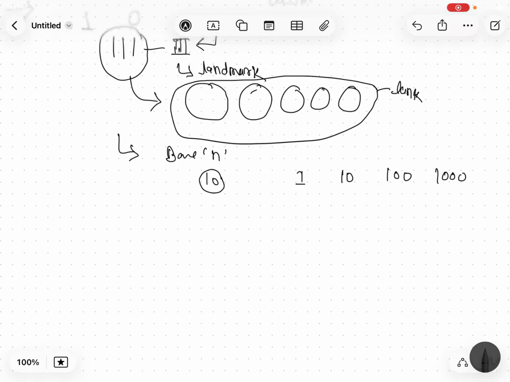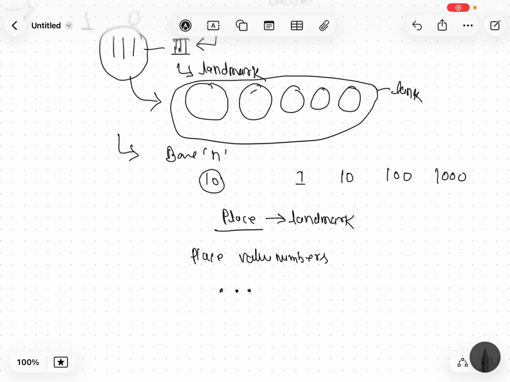We resolve this by using places to represent landmark numbers. Through this, with very few numerals, very few symbols, we can represent very big numbers in the place value number system, because we do not need new symbols for the next landmark number, because landmark numbers are represented by places, not by symbols.